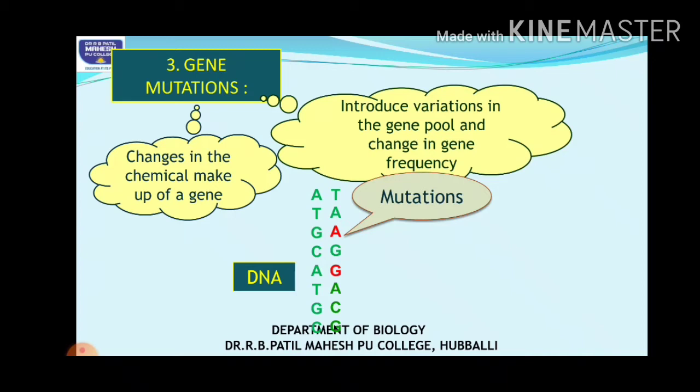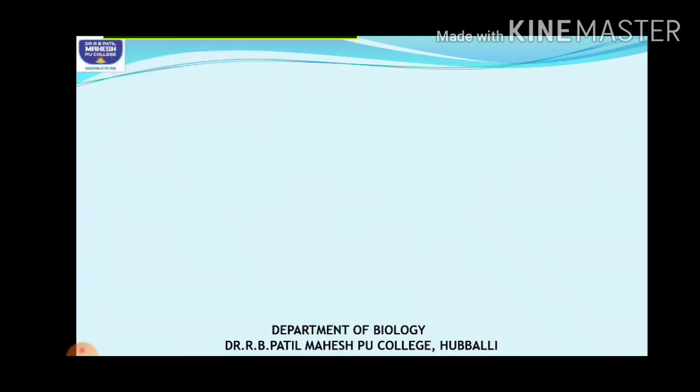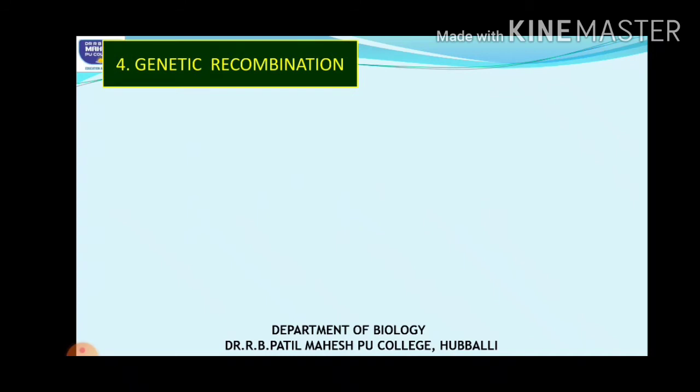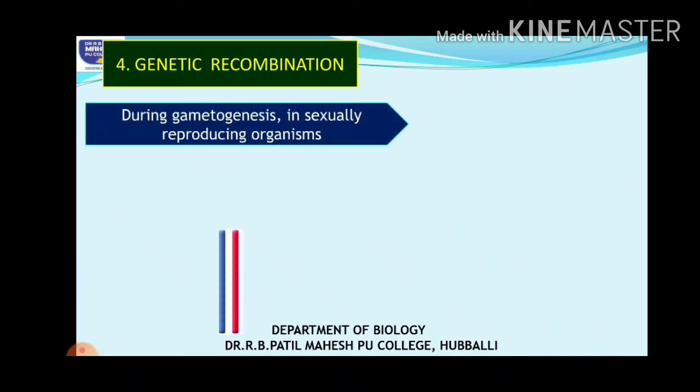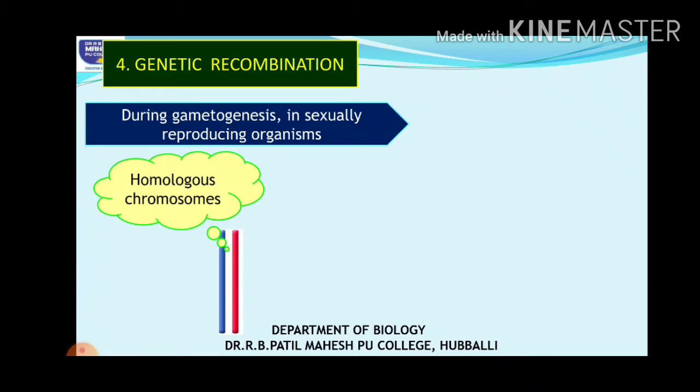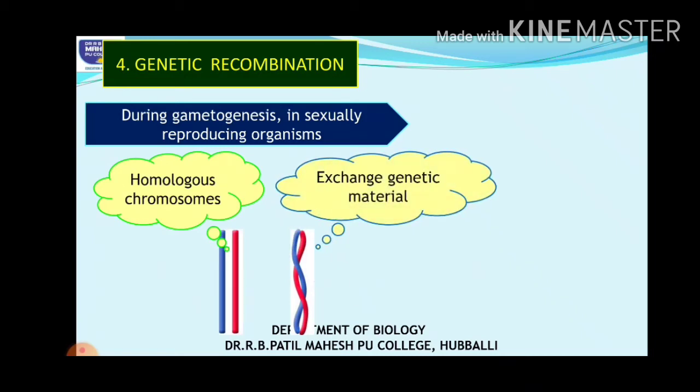Which was discovered by whom? Hugo de Vries. So this is one of the factors. Next, coming to genetic recombination. In sexually reproducing organisms, generally during gametogenesis, there are homologous chromosomes which show crossing over, that is, they pair with each other for the exchange of genetic material.